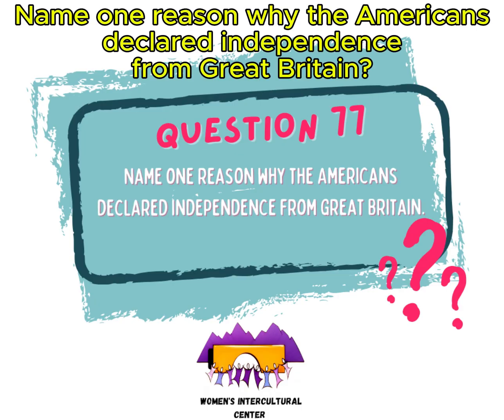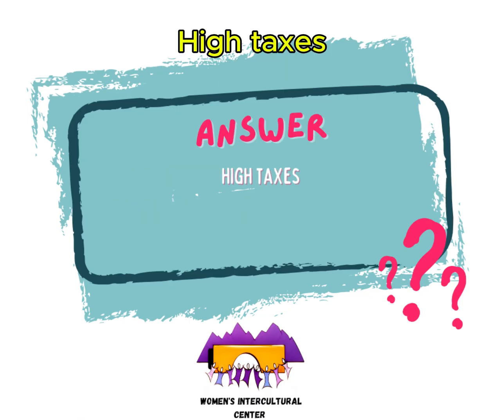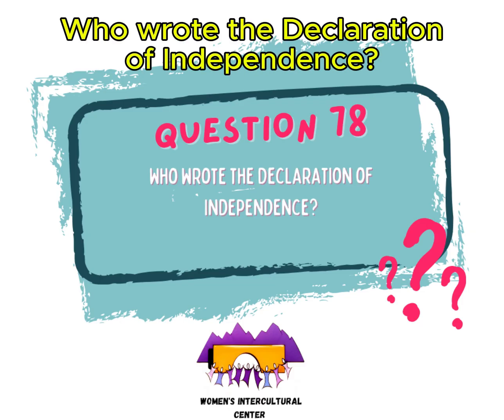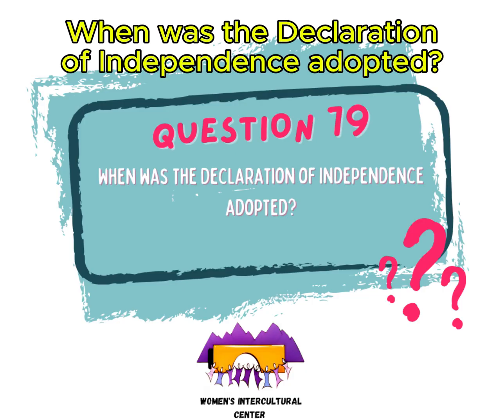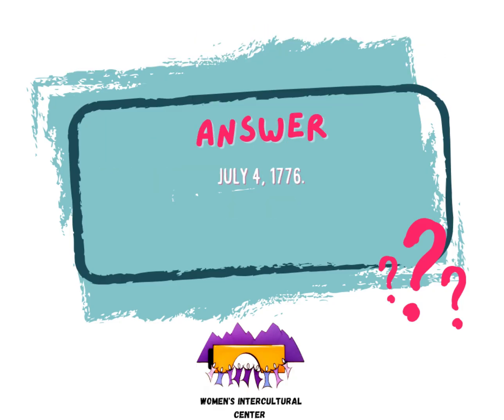Name 1 reason why the Americans declared independence from Great Britain. High taxes. Who wrote the Declaration of Independence? Thomas Jefferson. When was the Declaration of Independence adopted? July 4th, 1776.